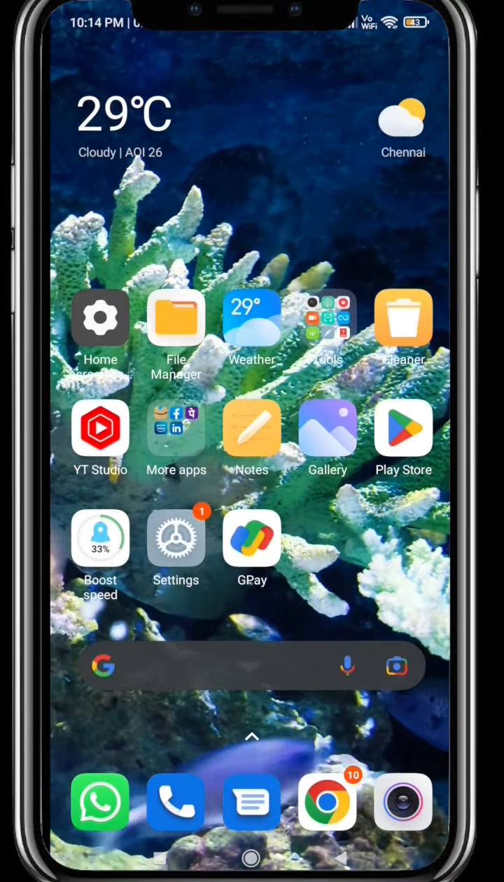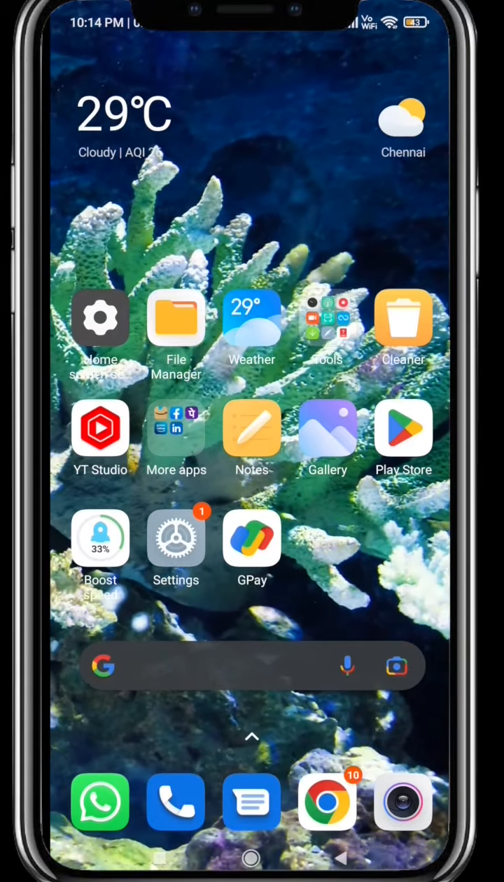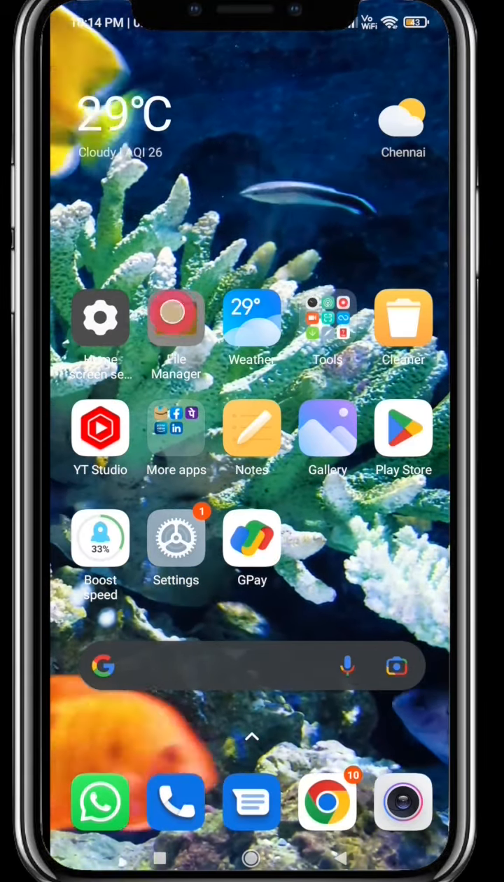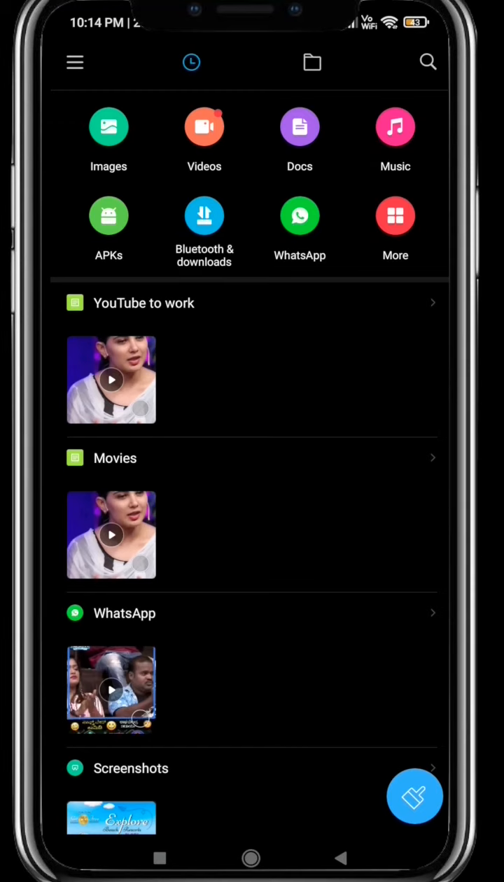So the first one is converting a video file into an audio file without any applications straight away. So open up the file. For instance, let me just take this file. Do you see this? This is a video file.